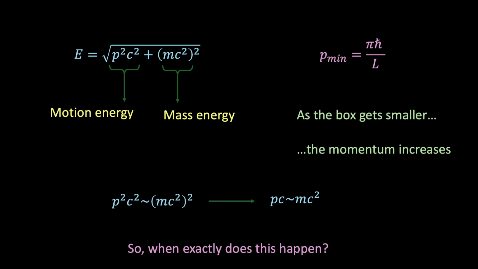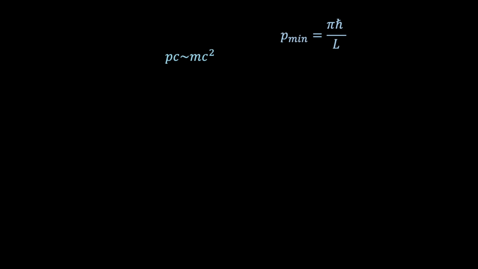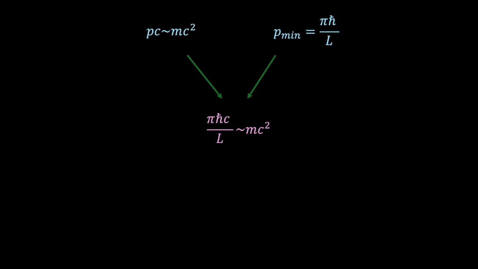So when exactly does this happen? To find out, we use the expression for minimum momentum and plug it into the equation pc equals mc², in which case we find the following purple expression. Then, if we rearrange for L and drop the numerical factor of pi, since we're only looking for an order of magnitude estimate, we find that L is approximately equal to h bar divided by mc.